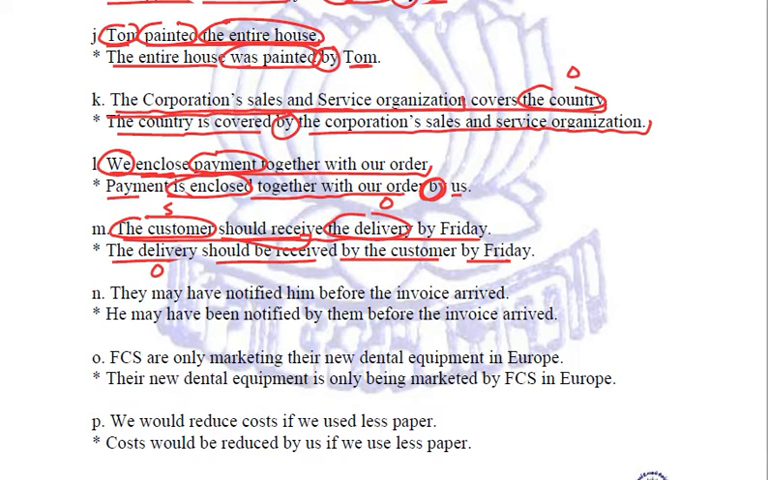Fine. Next, they may have notified him before the invoice arrived. Right? So they is the subject, him is the object. Interchanging, he may have been notified by them before the invoice arrived. Got it? Let us see the next one.